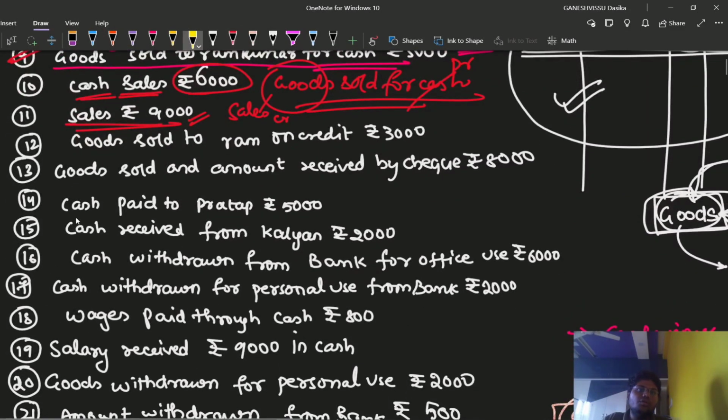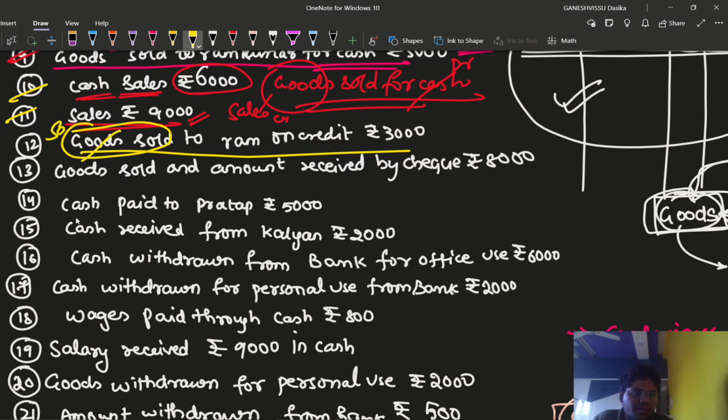From now on we are going to do it very carefully. So 10th and 11th completed. Goods sold to Ram on credit basis. Same here, credit basis has been made. So it is a credit transaction. I think you have come to know. What are we going to sell? We are going to sell the goods. So goods are replaced with what?